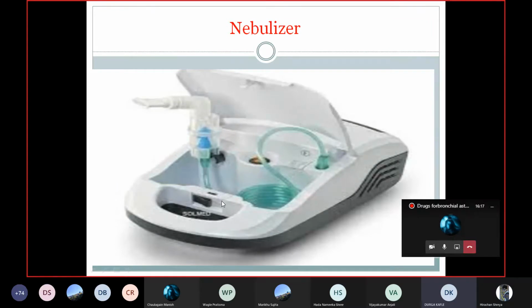After connecting with the current, you have to switch it on. If you require, then you switch it on, and after power on, this compressor machine starts to work, and the air will flow in this tube. From the compressor, air will come into this air tube, and from the air tube it will go into the nebulizer cup, in which the drug is kept.